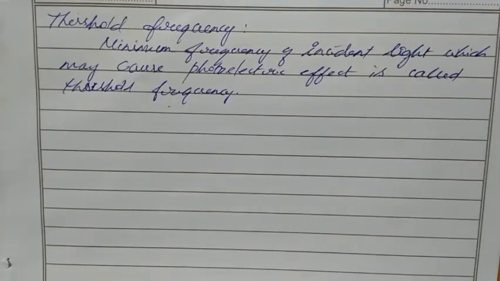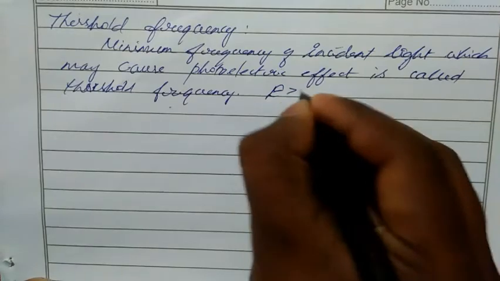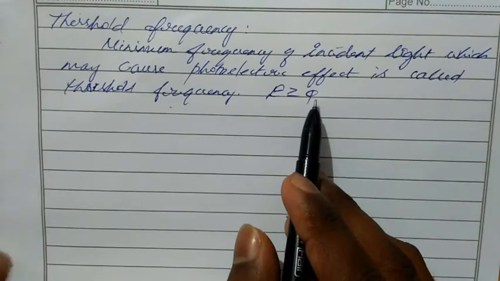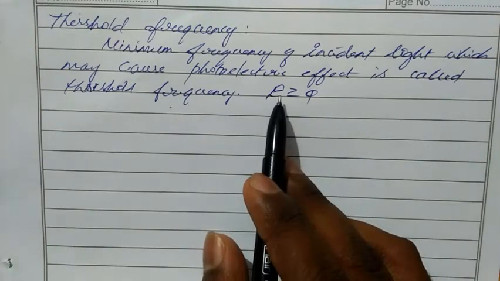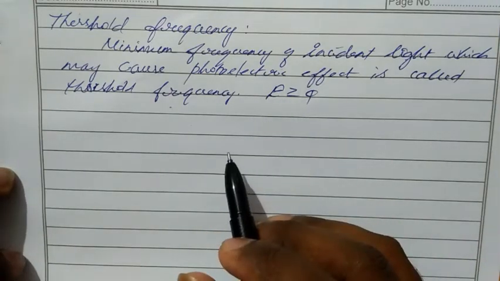Next topic, threshold frequency, which means the minimum frequency of incident light which may cause the photoelectric effect. So our incident light should have some minimum energy, minimum frequency. Then only it can cause the photoelectric effect, which means the electron will come out of the surface. So our energy should be greater than or equal to phi. Correct? Phi means work function. If it is 2 electron volt, then I have to give energy of at least 2.1 or 2.01. Then only will the electron come out of the surface.